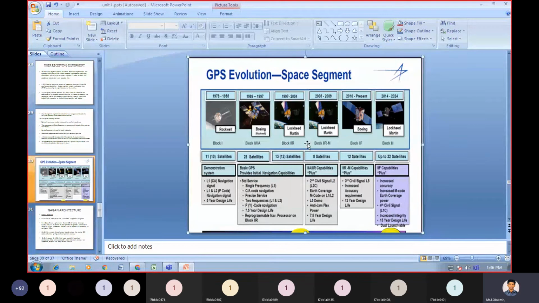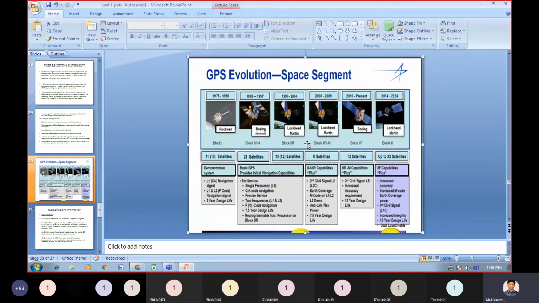This has the IIR-M capabilities plus a third civil signal, L5. By using this, we are able to increase the accuracy, and the design lifetime for this is 12 years. Design lifetime is 12 years for this Boeing.